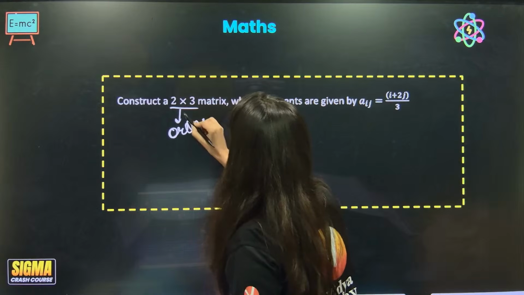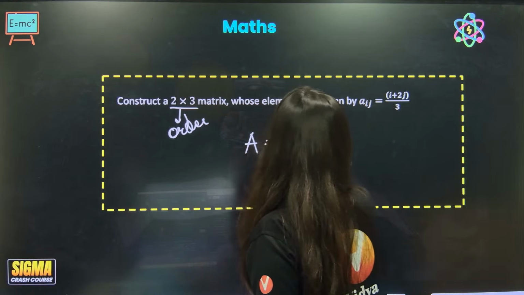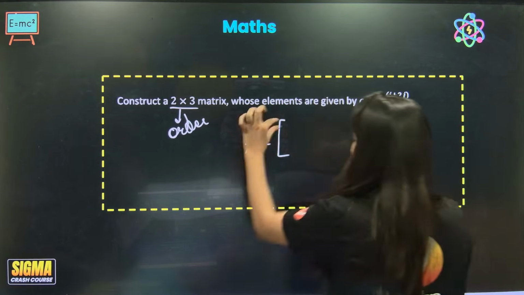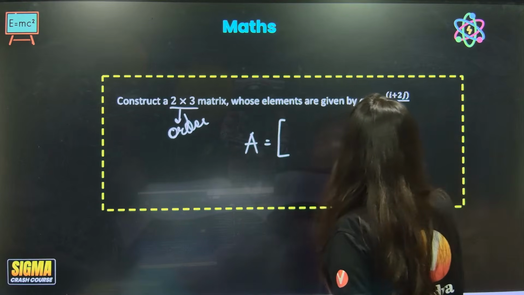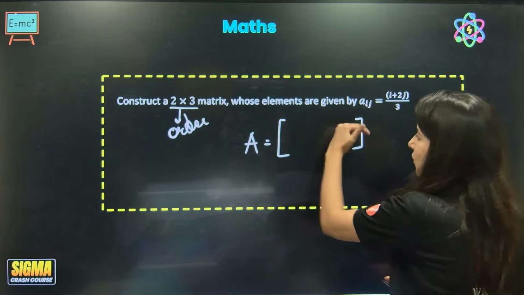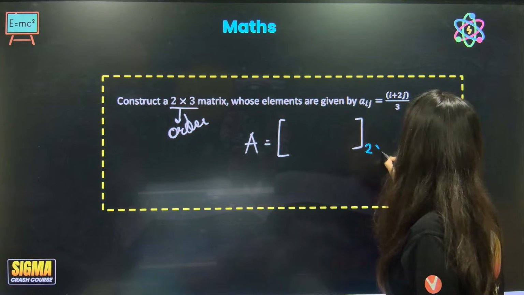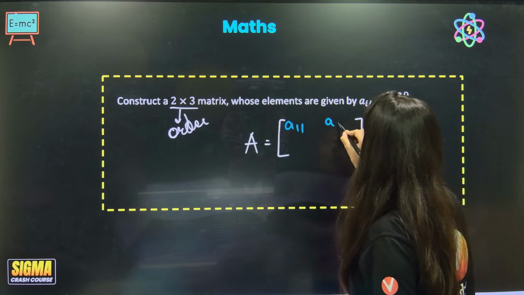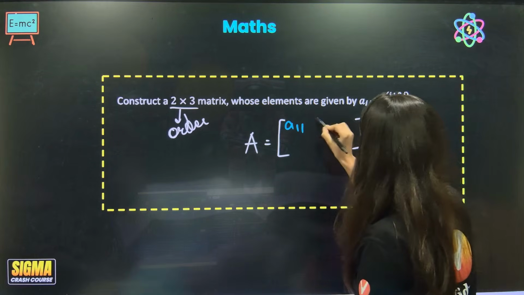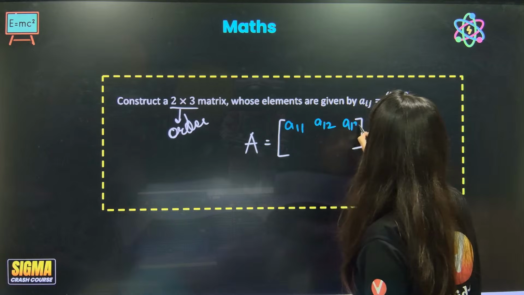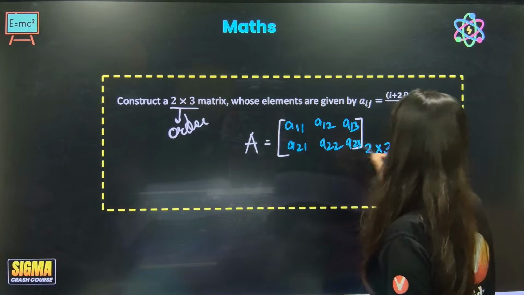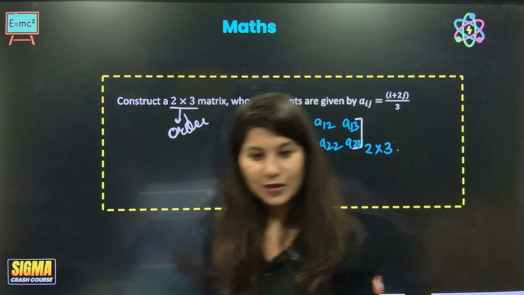That means there will be a matrix whose number of rows is 2: row 1, row 2, basically only 2 rows, but the column count will be 3. So 2 cross 3 will look like this. Now this is A11, A12, A13, A21, A22, A23, correct? This is how your matrix is going to look.